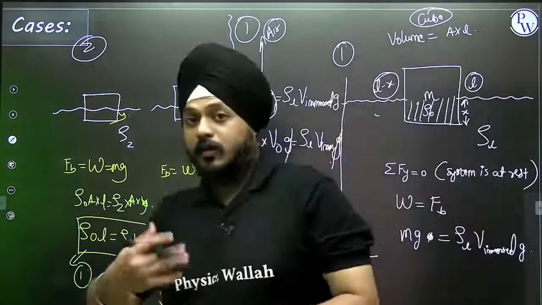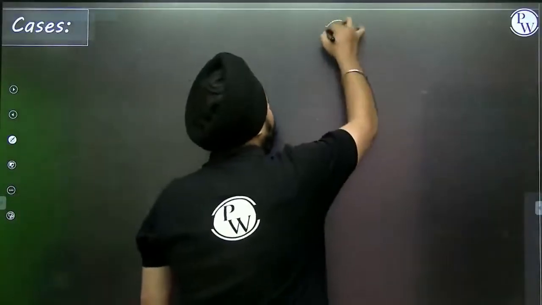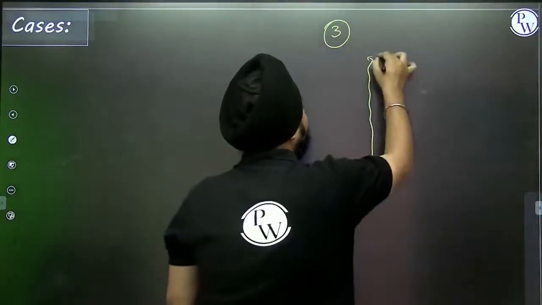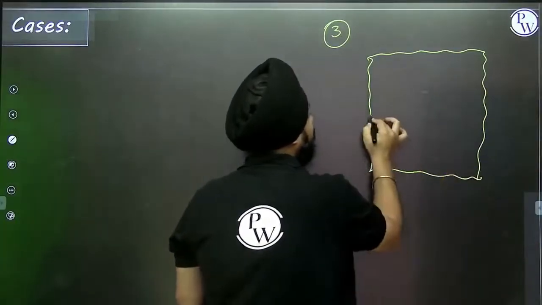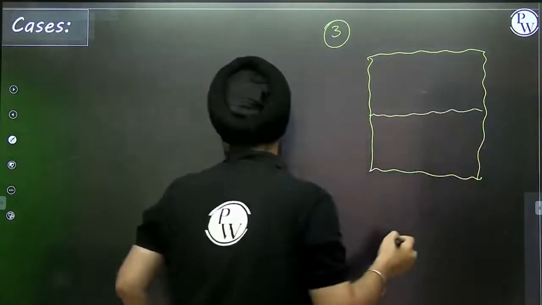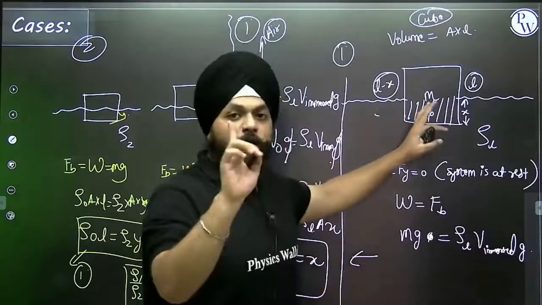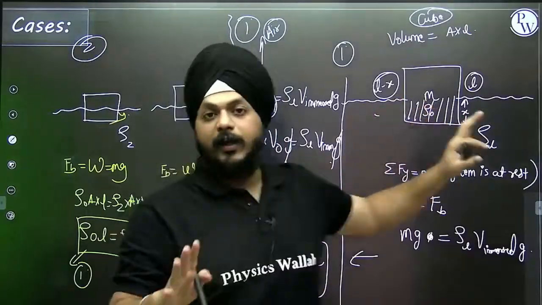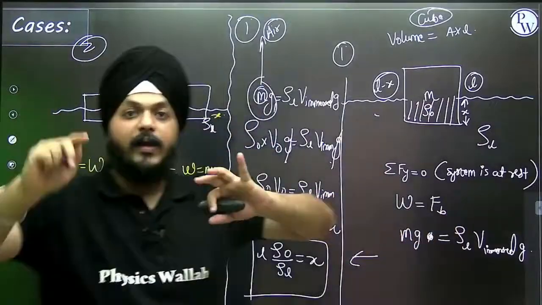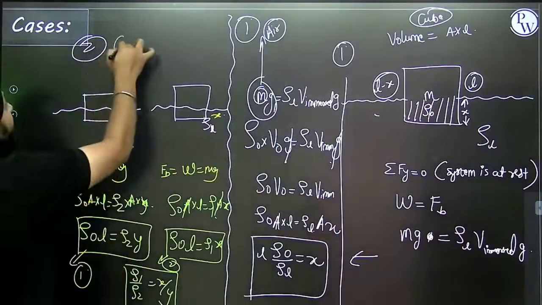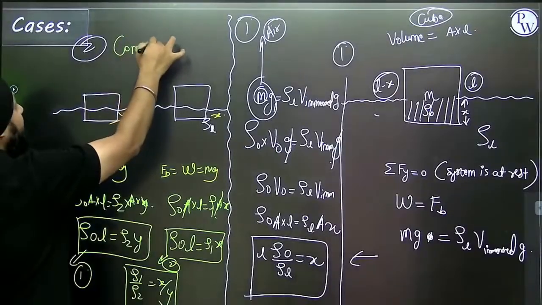Now let's move on to the third case. Suppose there is only one container, the same container. In the previous cases, first we saw the case of a single fluid. After that, we moved on to the comparison of the buoyant force between two fluids.